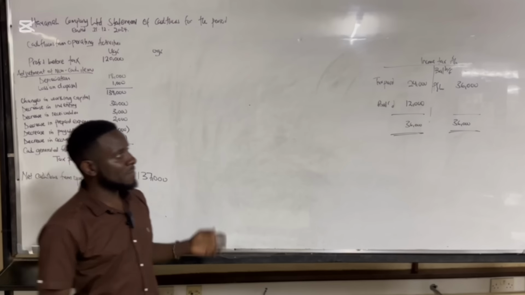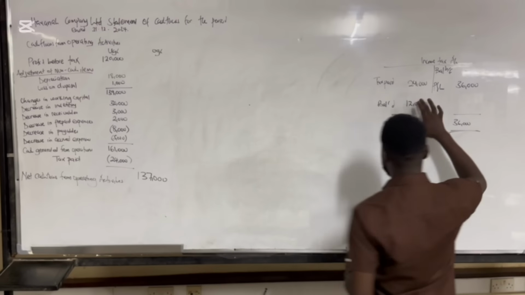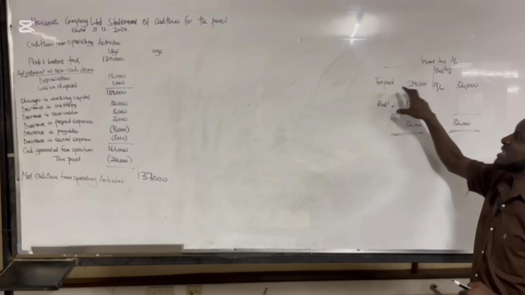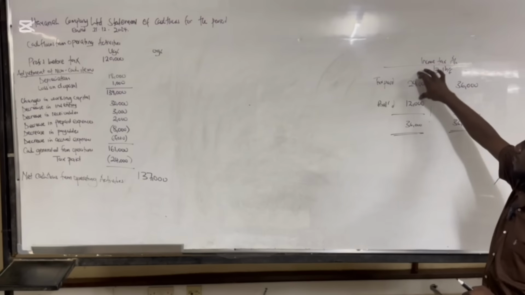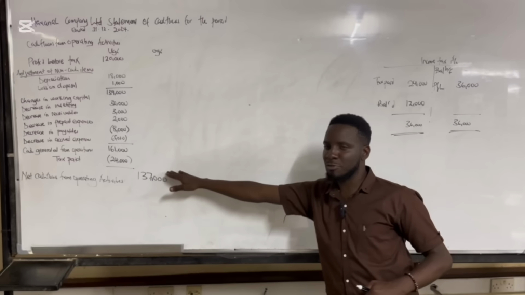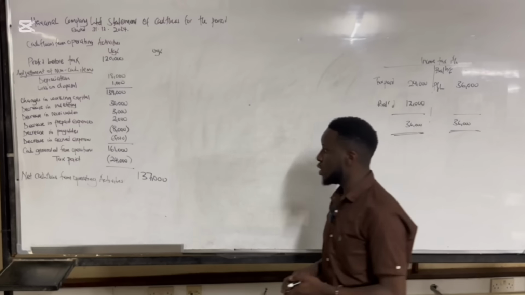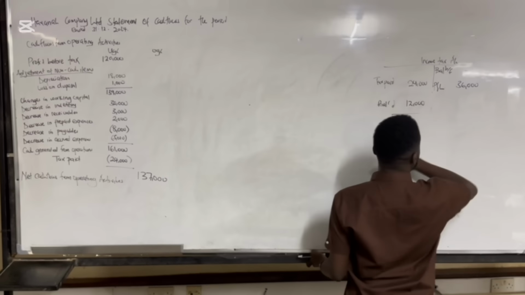Because here, I'm taking into consideration the accruals and prepayments. So we're supposed to establish how much was actually paid. The tax paid is what we need because it's the amount of money that actually went out. Alright, so that's what we have there.